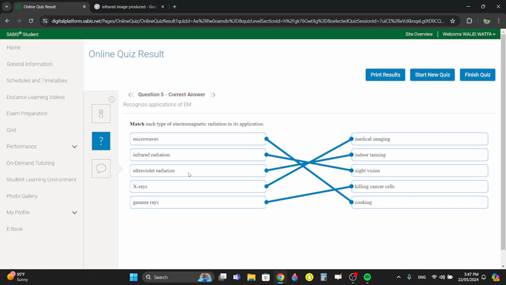Okay. Ultraviolet radiation, obviously, for tanning. This is the one from the sun, and I think all of you know, you tan from the light emitted from the sun. X-rays, obviously for medical imaging. Gamma rays, for killing cancer cells.